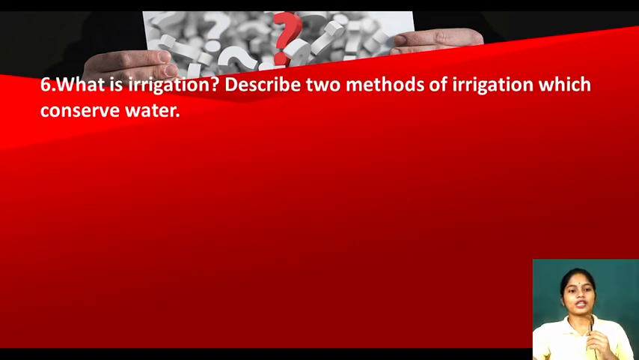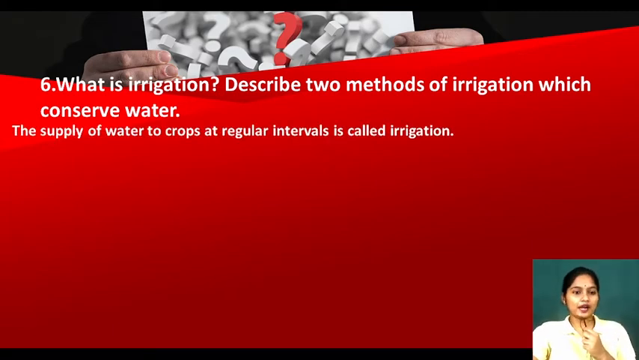Yes. Now see, what is irrigation, my dear kids? What is irrigation? Yes, supplying water to the crop plants is called irrigation. What are the methods? Traditional and, yes, modern methods. And what are the two methods of irrigation which conserve water? It means there is no wastage of water. Two methods, can you remember? Sprinkler system and drip irrigation. Very good, kids, you have revised.